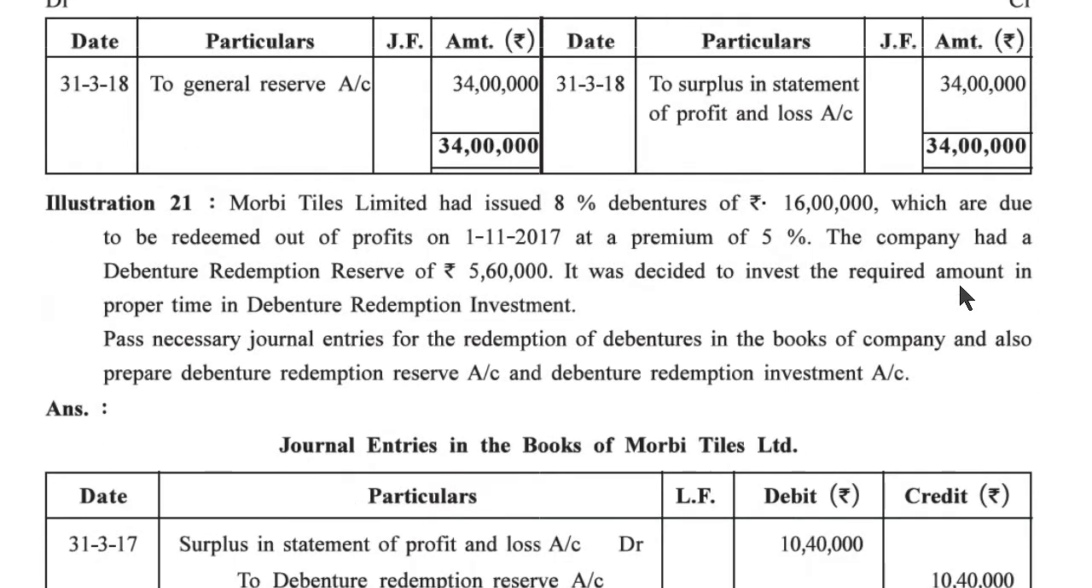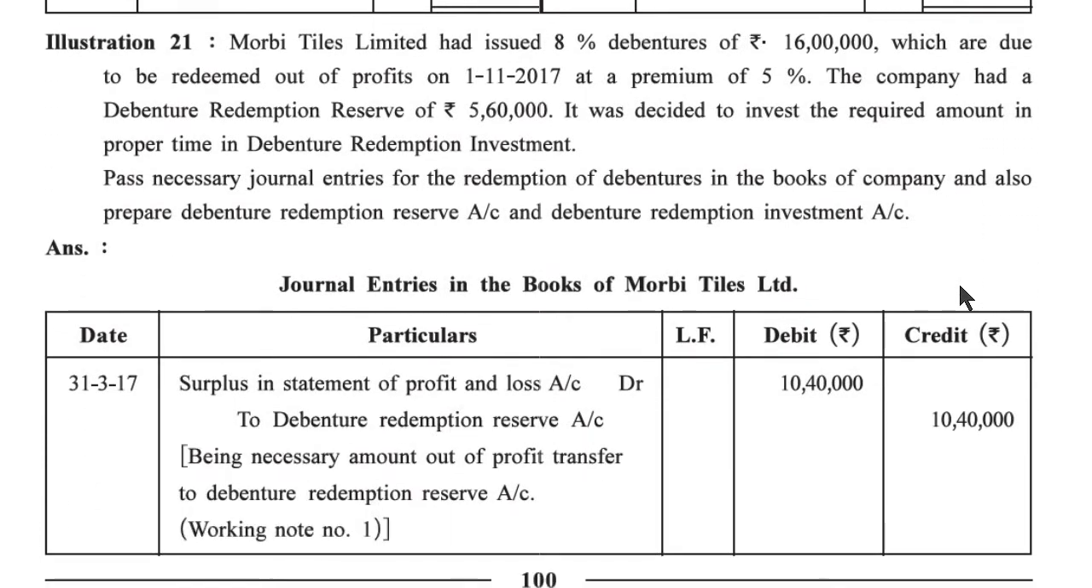Illustration number 21. Morbi Tiles Limited has issued 8% debentures of 16 lakh rupees which are due to be redeemed out of profit on 1/11/2017 at a premium of 5%. The company had a debenture redemption reserve of rupees 5,60,000. It was decided to invest the required amount in proper time in debenture redemption investment. Pass necessary journal entries for the redemption of debentures in the books of the company and also prepare debenture redemption reserve account and debenture redemption investment account.